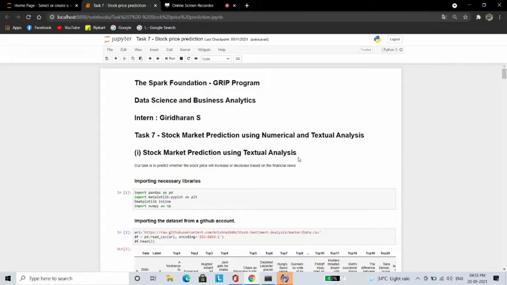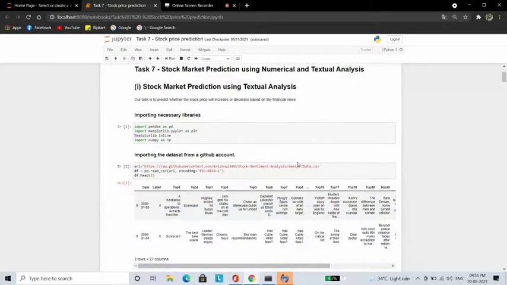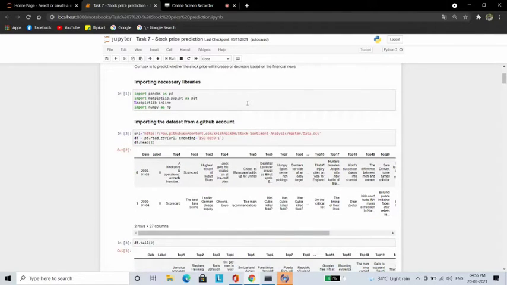In this exercise, there are two tasks to be performed: stock market prediction using textual analysis and numerical analysis. First, let us start with the textual analysis, which is also called the sentimental analysis. Our objective is to predict whether the stock price will increase or decrease based on the financial headlines.